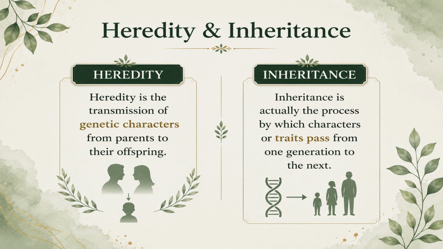Example: suppose a child has curly hair like their mother. The passing of the curly hair trait from mother to child is called inheritance. The similarity observed between the mother and child due to this trait is called heredity. So, in simple words, inheritance is the process, while heredity is the result of that process.